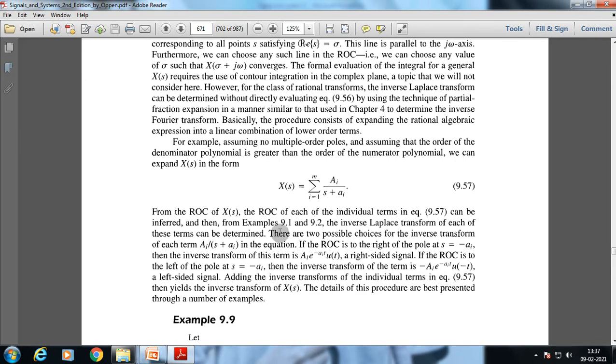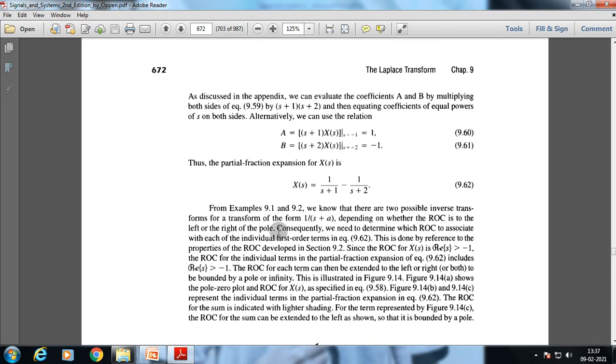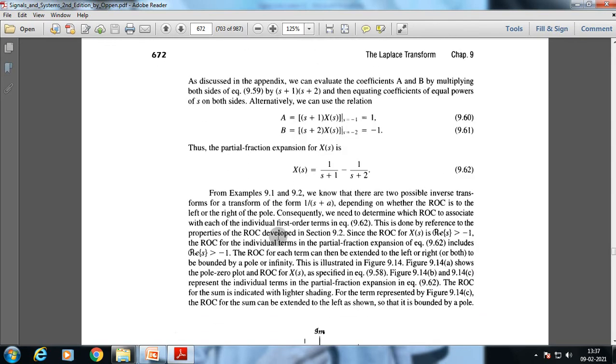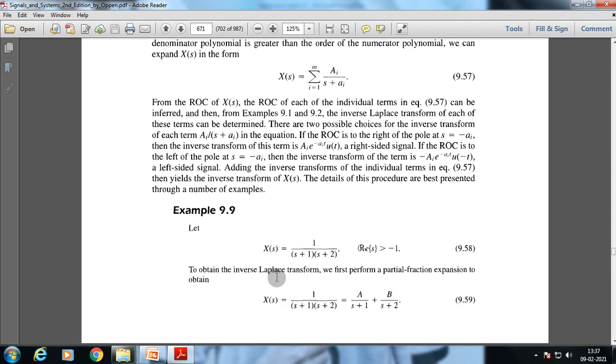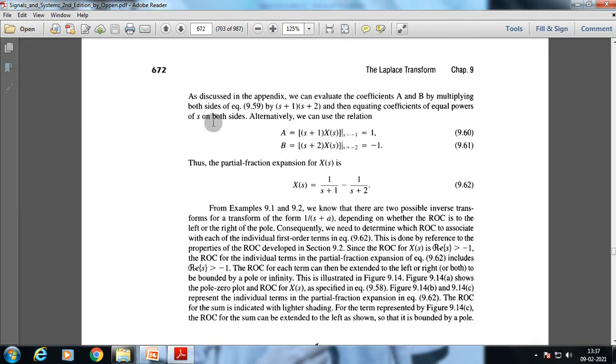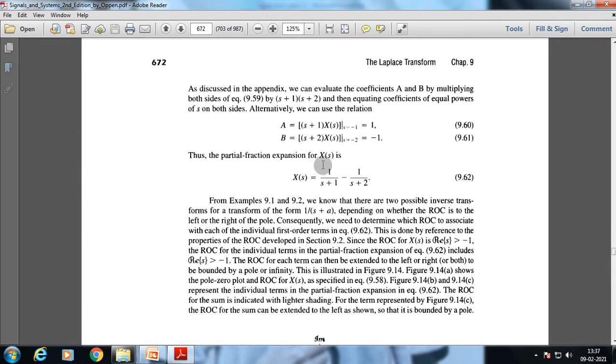The details of this procedure are best presented through a number of examples. Now we'll go through a few examples to understand the inverse Laplace transform. Suppose we have this value. To obtain the inverse Laplace transform, we first perform a partial fraction expansion. As we do that, we get this. We already know how to do a partial fraction, as discussed in the appendix. We multiply both sides and then equate coefficients of equal powers of s on both sides. Alternatively, we can use the relation. Using that, we get this value.